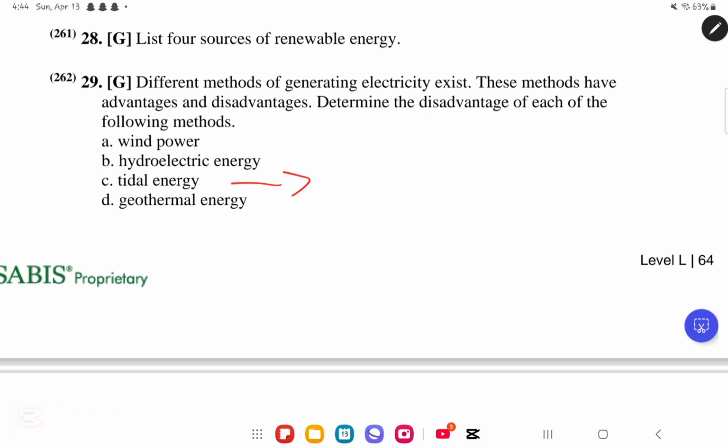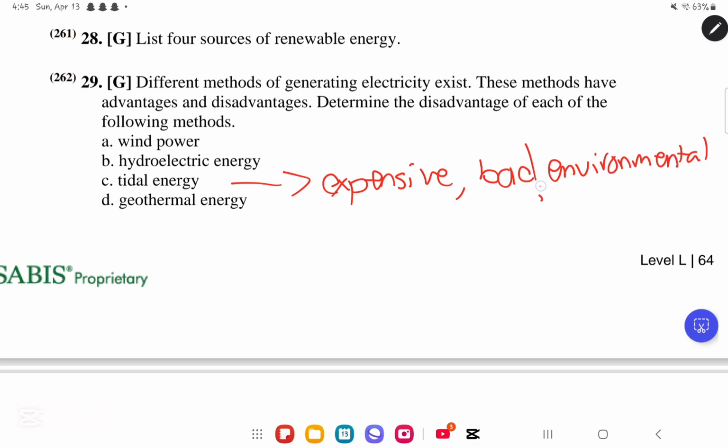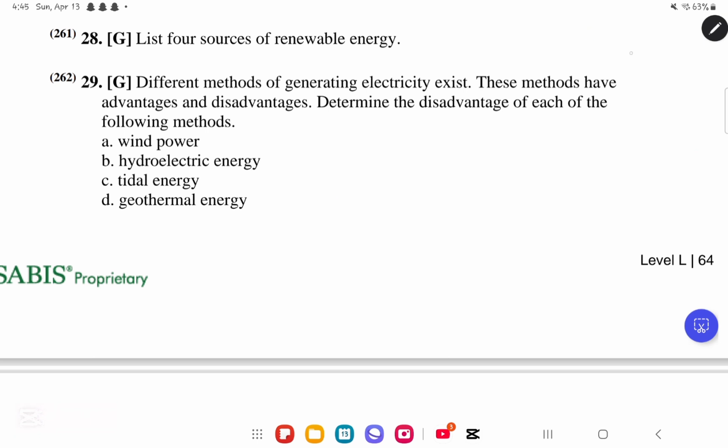In the tidal energy, it says what? Or what is a disadvantage for the tidal energy? A disadvantage for the tidal energy is that they are expensive to build and they are bad for the environment. So bad environmental impacts. Okay, that is it for the tidal. Now, what is the disadvantage of the geothermal energy? While geothermal energy as a source of electric power, it is very inefficient. It does not give us anything.